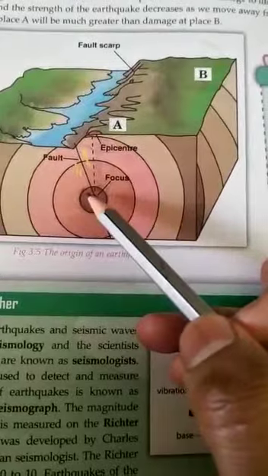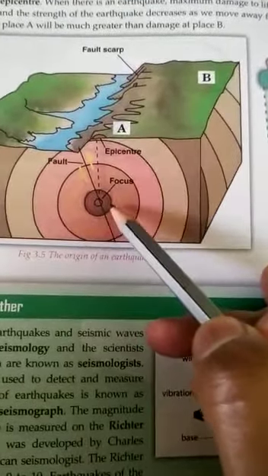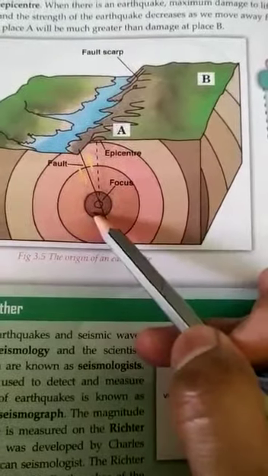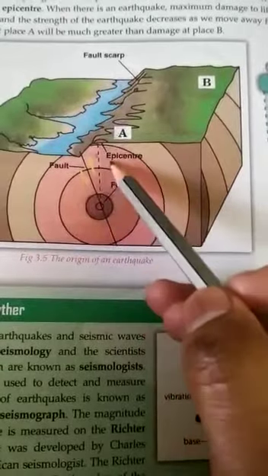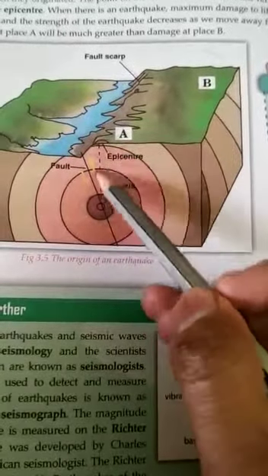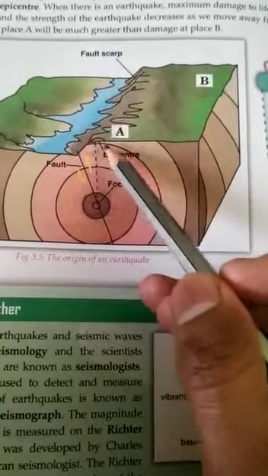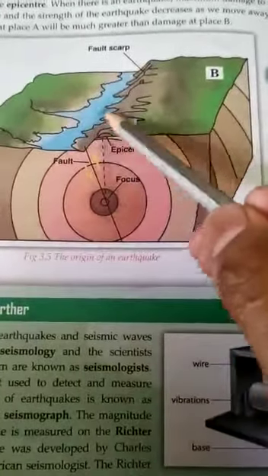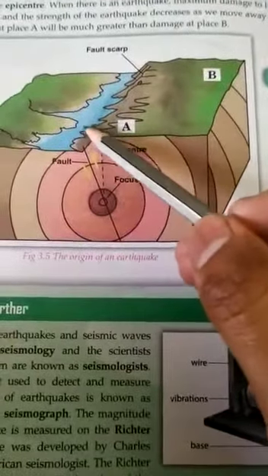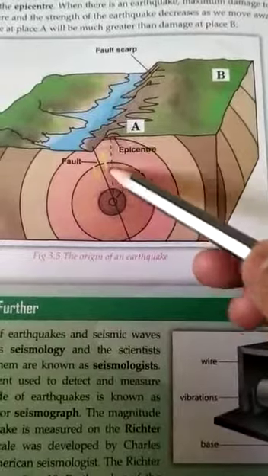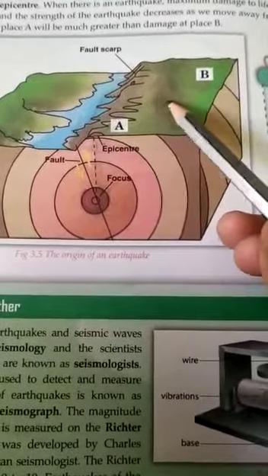The intensity of seismic waves depends on the intensity of the earthquake and the depth at which they originate. The point on the earth's surface which lies vertically above the focus is known as epicenter. This is the epicenter. When there is an earthquake, maximum damage to life and property occurs at the epicenter, and the strength of an earthquake decreases as we move away from the epicenter.